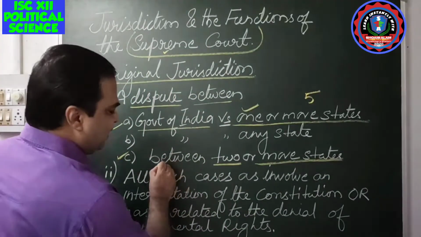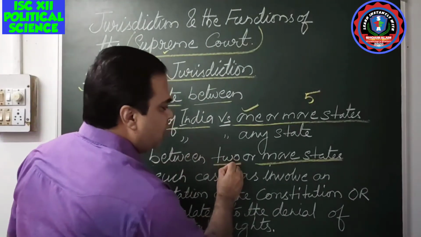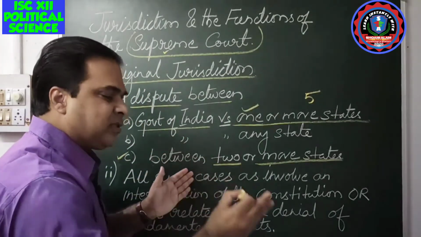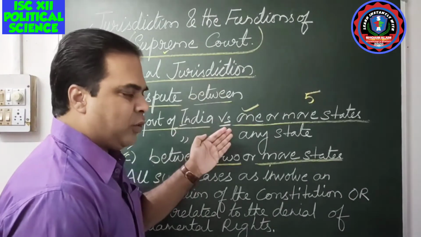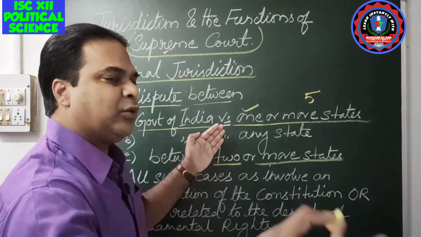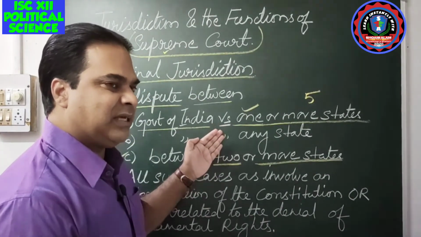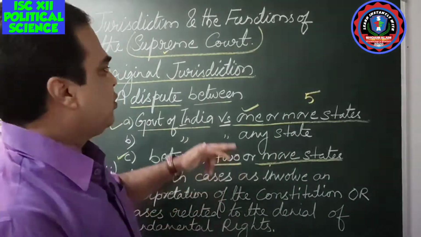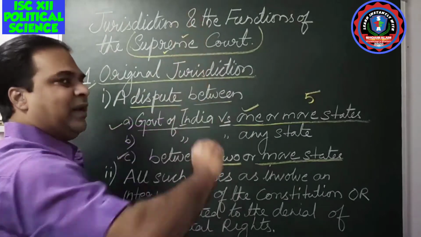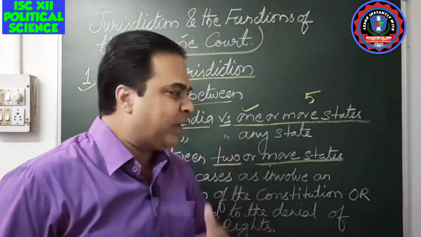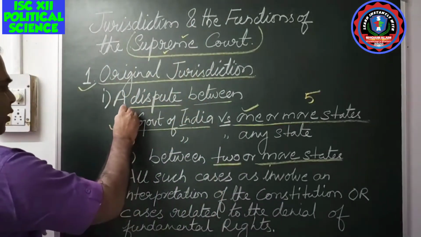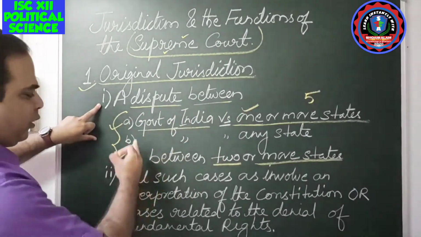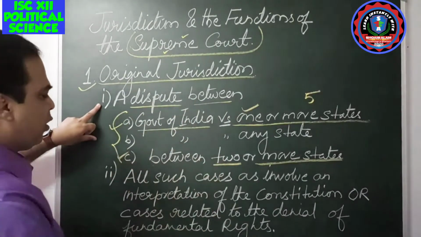So if there is a dispute between two states, one state versus another state, or one state versus two or more states. Suppose West Bengal on one side, and on the other side two states, Bihar and Karnataka. They two versus one state. So these disputes will also fall under the jurisdiction of the Supreme Court. So this all comes under this part, disputes between. All these three I have broken into three parts to make it more and more clear.